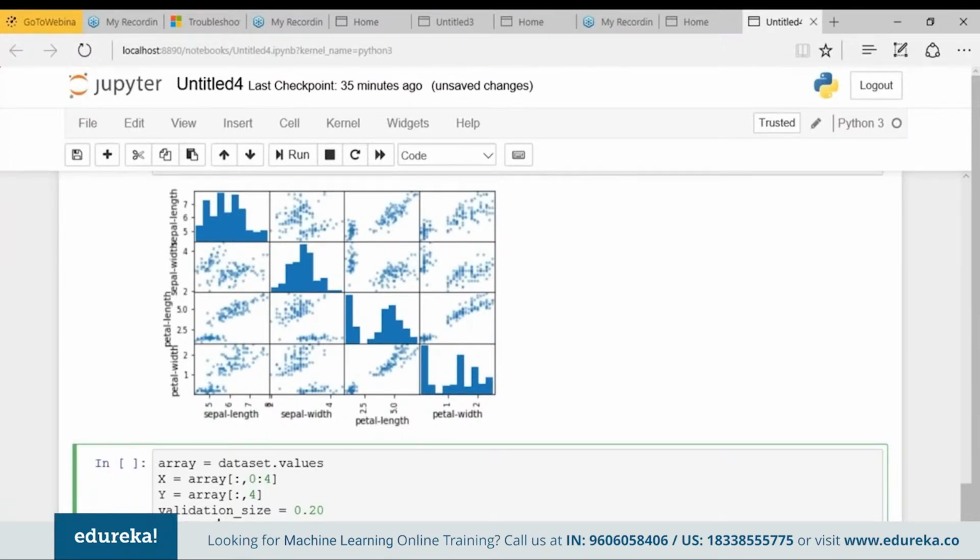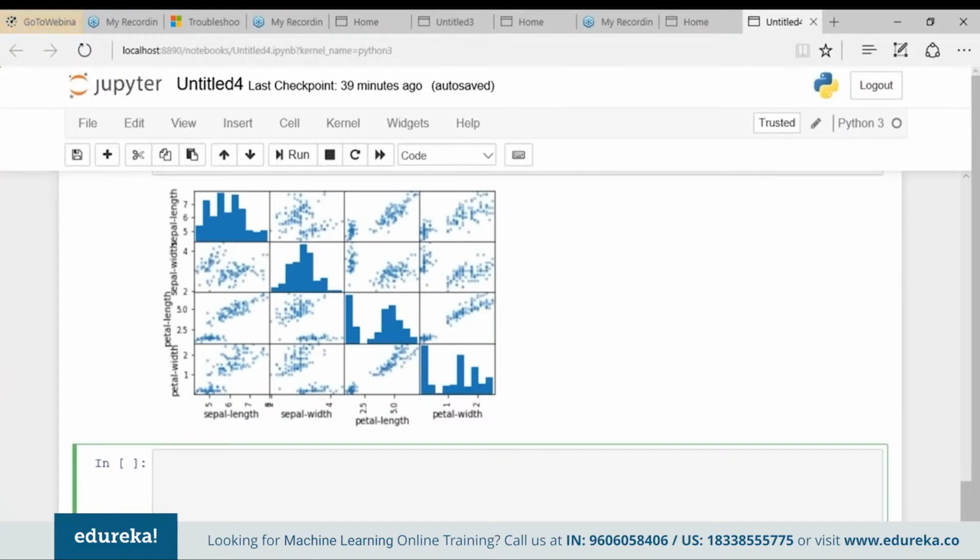Okay, so let me define first few variables such as X_train, X_test, Y_train, and Y_test. So what we want to do is select some model, model_selection. But before doing that, what we have to do is split our training data set into two halves. So train_test_split. What we want to split is the value of X and Y. Okay, and my test size is equal to validation size, which is 0.20. Correct. And my random state is equal to seed.